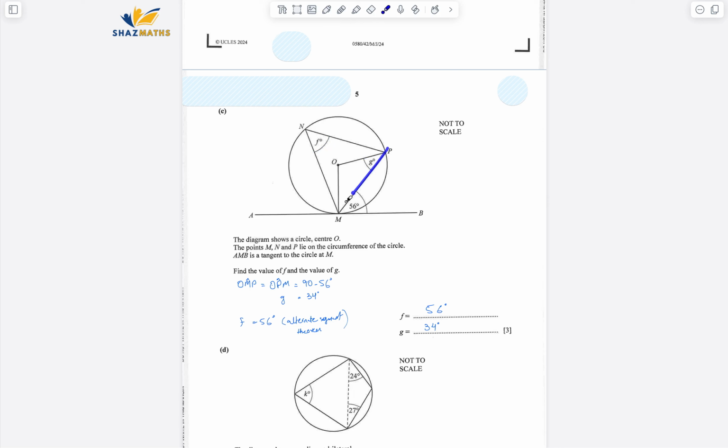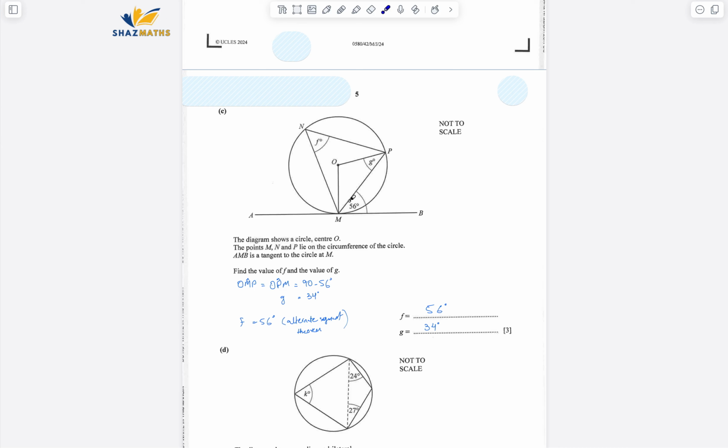So for F, have a look at this chord. This angle in between the chord and tangent is 56. That means all the angles that the same chord makes at the circumference would be 56 as well, because of the alternate segment theorem. So that's what I have done over here. Since I know this is 56, I can easily find out this one as well. In fact, there is no need to find out this one. You can use that approach as well, but have a look.